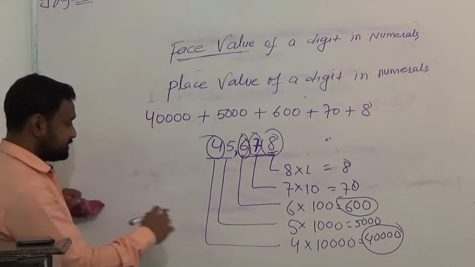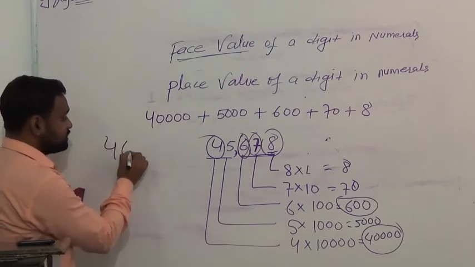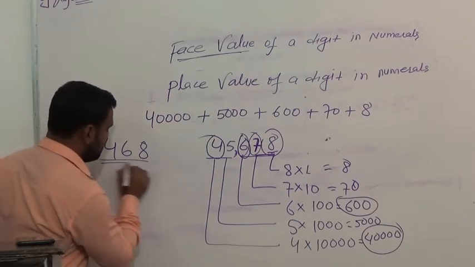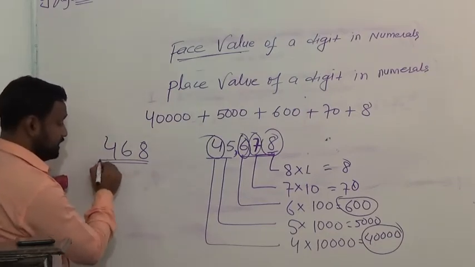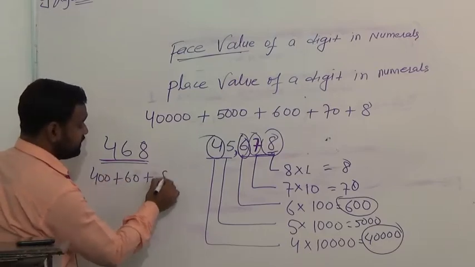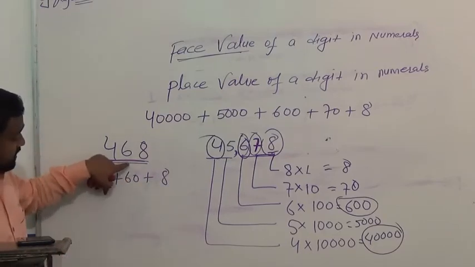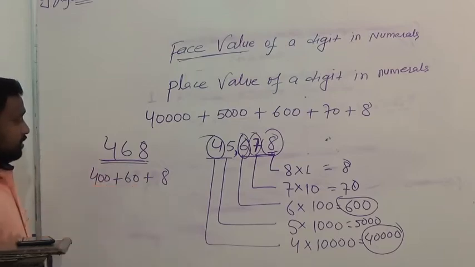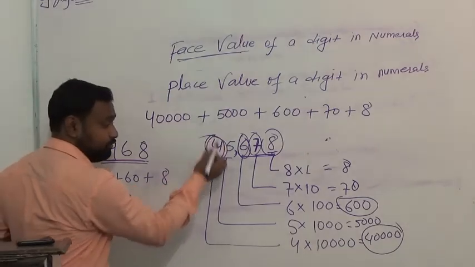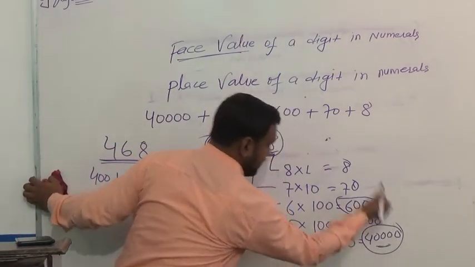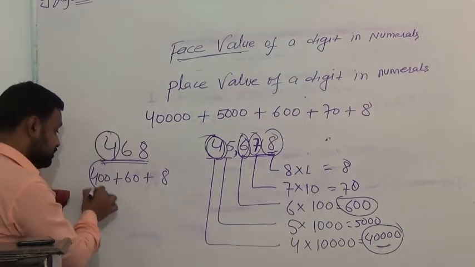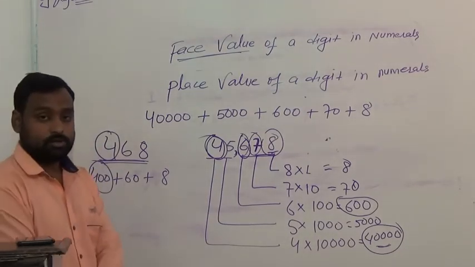See the next example, a small example. I write 4, 6, 8. Here in expanded form it will be 400 plus 60 plus 8. Compare with this: there place value of 4 is 40,000 and here place value of 4 is 400.